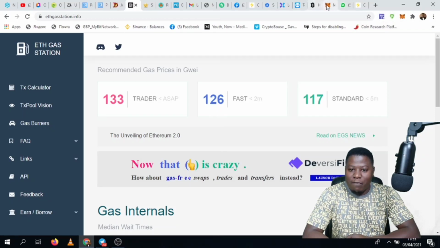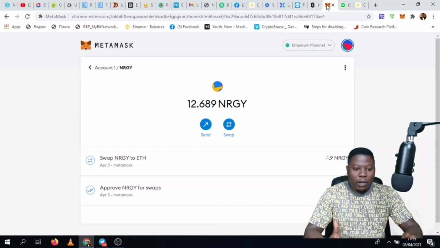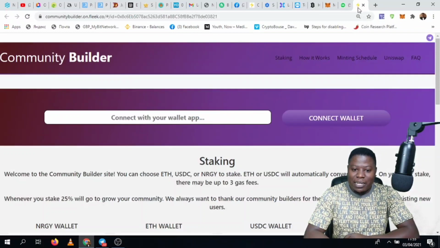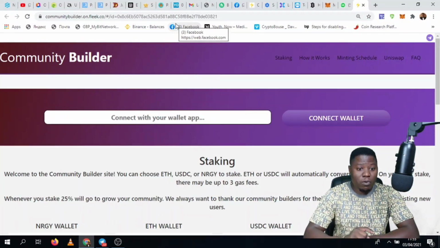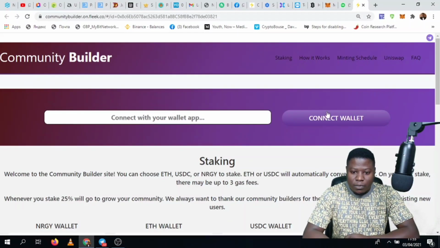We already know that we have our energy in our MetaMask wallet. Now we are going to proceed to staking energy. Let's go back right now and click on staking. We assume you already have a link to the community builder program. If you don't have one and you already have your energy, check in the description of this video. You'll be able to find your community builder program link so that you can also benefit from staking. Remember, there's a 25% charge when you stake that goes to the community builder program, and there's a 7.5% charge when you want to unstake your energy.